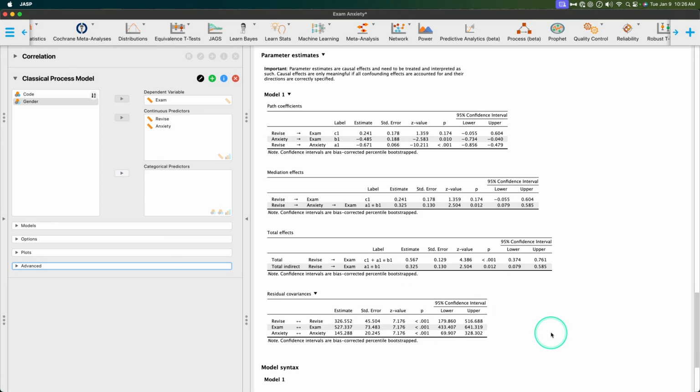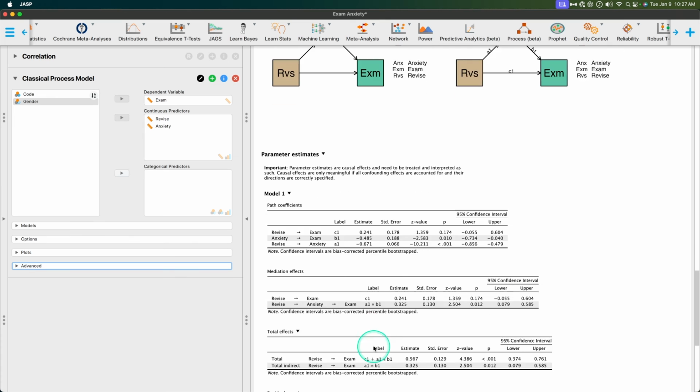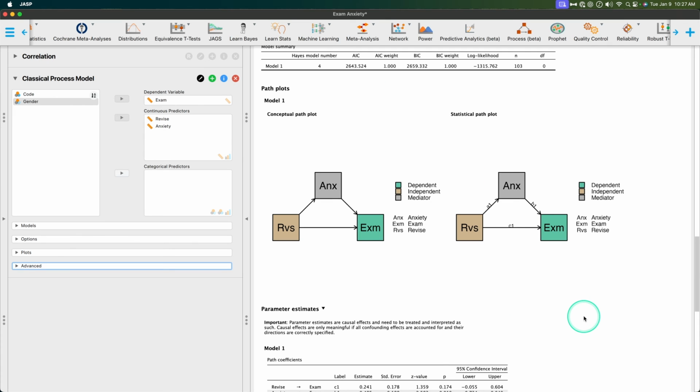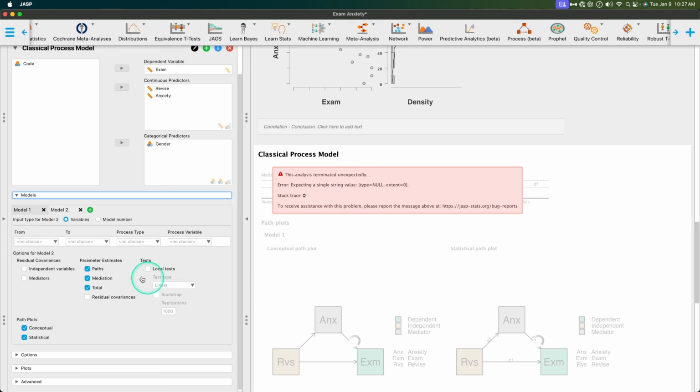And then you can come over here and look at our residual covariances to see whether or not you violated any of those assumptions that I talked about at the beginning, right? And then here, of course, is the Levene. So that's why I wanted to use this one, because at least we would get a chance to look at this. Just to quickly show you categorical predictors, and grabbing another model here, I'm going to grab model 2. We are going to get a bit of an issue here.